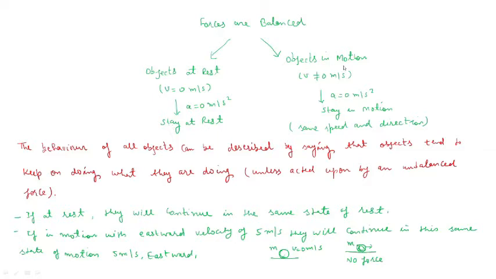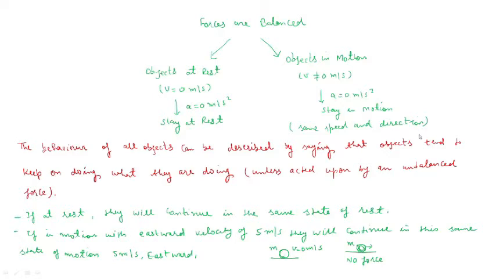When an object is in motion, it means its velocity is not zero, but here it is important to note that the acceleration is zero, so the object will remain in motion and it will have the same